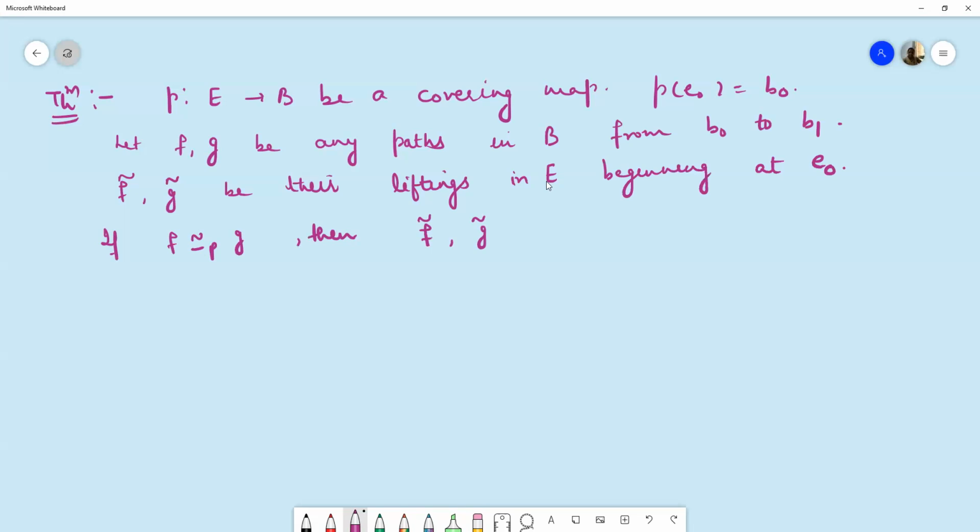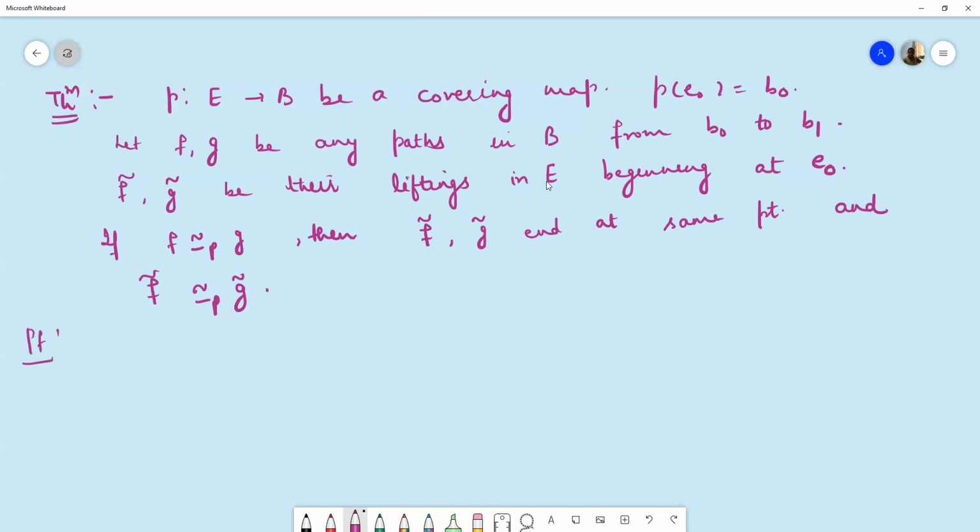So in this theorem we will prove that they end at the same point and they will be path homotopic to each other.